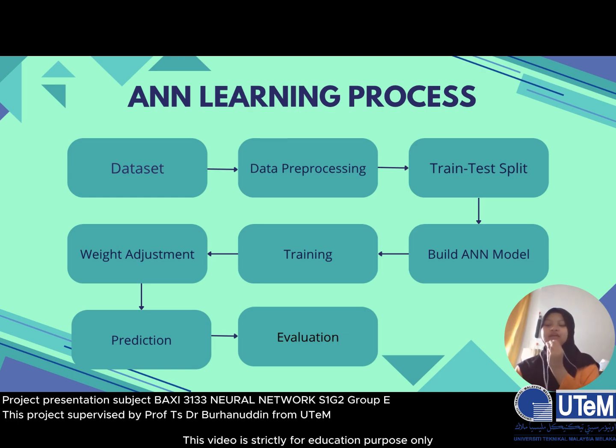This slide shows the learning process of the ANN model. First, the diabetes dataset is collected and preprocessed to ensure the data is clean and suitable for training. Next, the dataset is divided into training and testing sets. The ANN model is then built and trained using the training data. During training, the model adjusts its weights to learn patterns from the dataset. After training is completed, the model is evaluated and used to generate prediction results for diabetes risk.